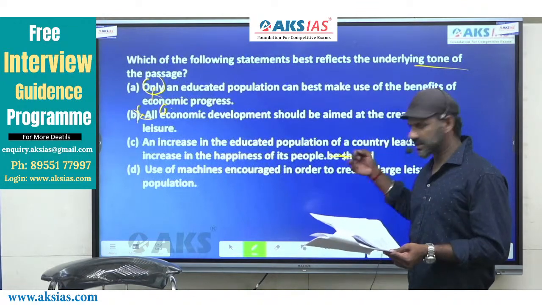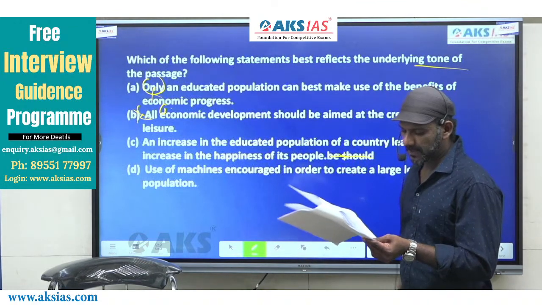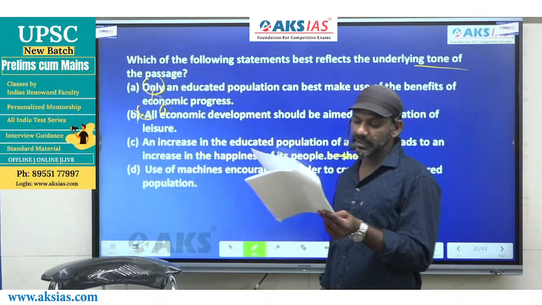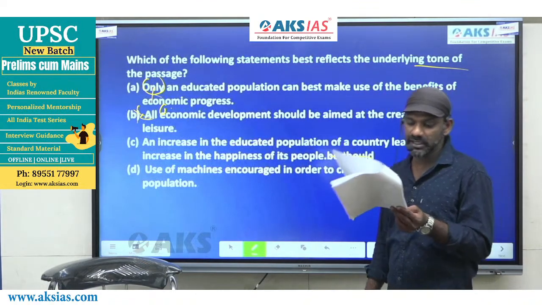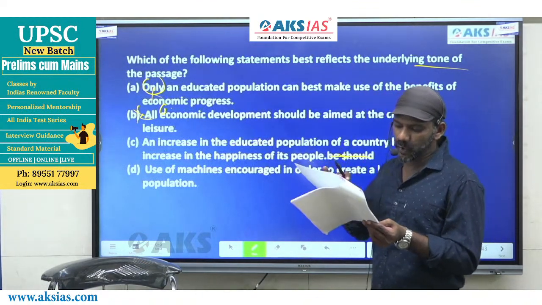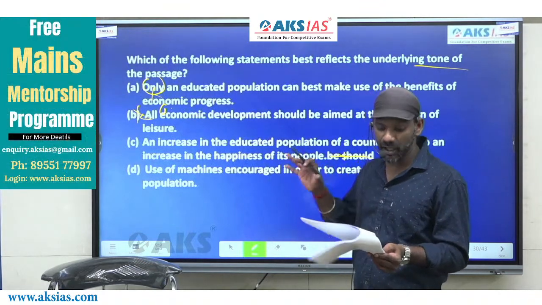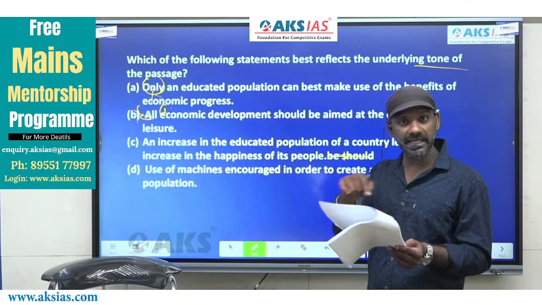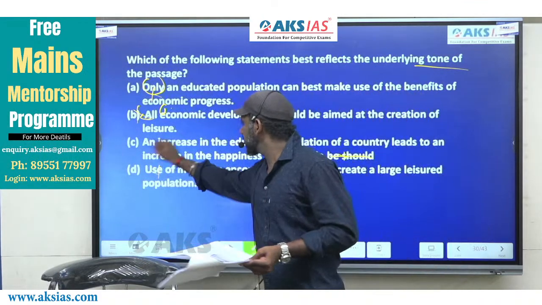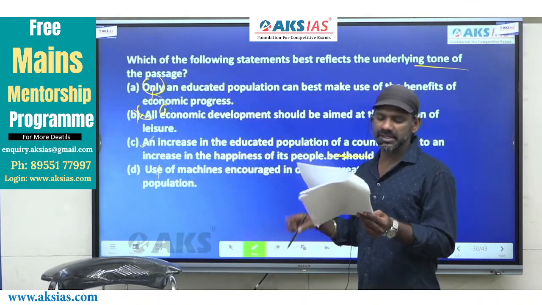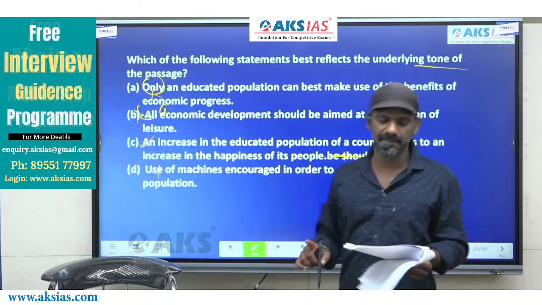It's a typing mistake. Fine. It ends here. Come to D. Use of machines should be encouraged in order to create a large leisured population. People who are educated or who have intelligent interests or activities are not talked about in D, as a whole paragraph talks about it. D is gone, the answer must be C. Among the given options, the answer must be C. Fine?